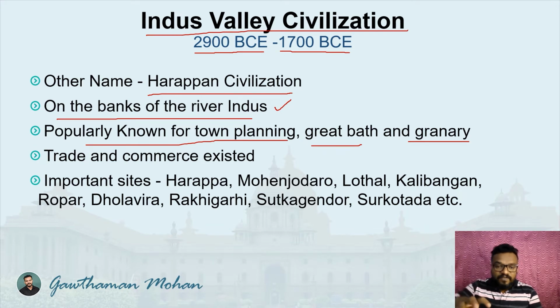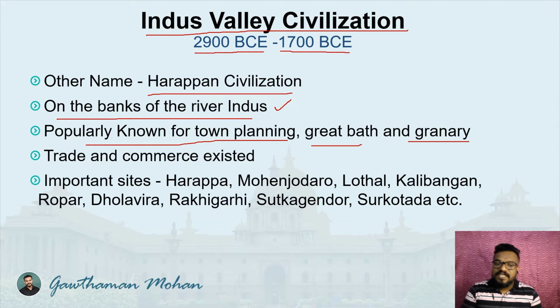They were very good at planning the town, or how the cities should be, city in the sense the places in which they live, and how the houses should be, and how the great bath was built, or how they stored the granary. The granary is the storage house for seeds and other grains, and also how they built the granary. All these things were very unique. That's why it is special also.